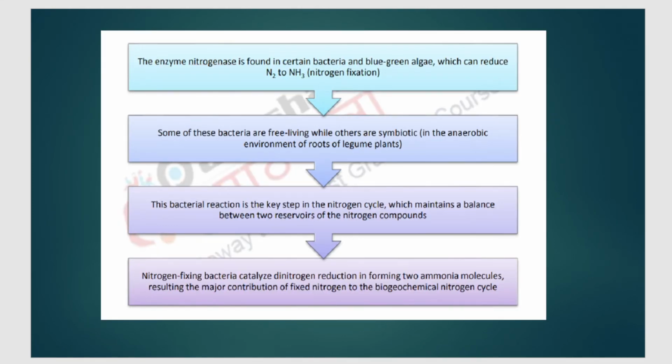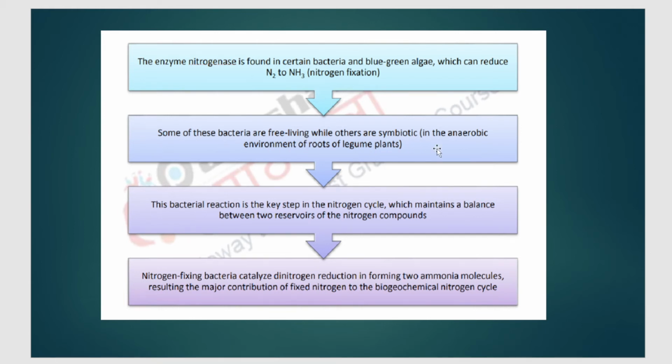So just summarizing what we studied in the previous few slides, it is telling us that the enzyme nitrogenase, found in some bacteria and blue-green algae, is able to reduce atmospheric nitrogen to ammonia. That is nothing but nitrogen fixation. Then these bacteria can be of what types? They can be symbiotic, that is they will be in the roots. Some roots, if you have seen, have white spots on them. That is nothing but these bacteria living in a symbiotic relationship with the legume plants. Or they can be free living as well.